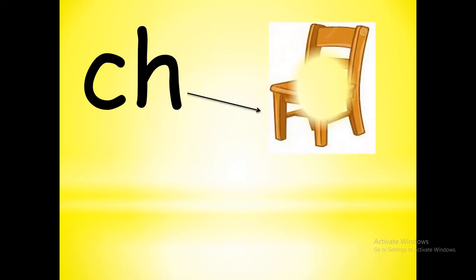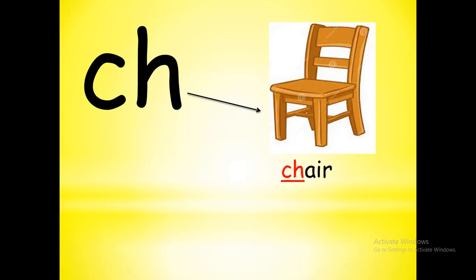Next one, CH. CH has two sounds. First one is ch. First sound is ch. Chair. Next sound of CH is k.